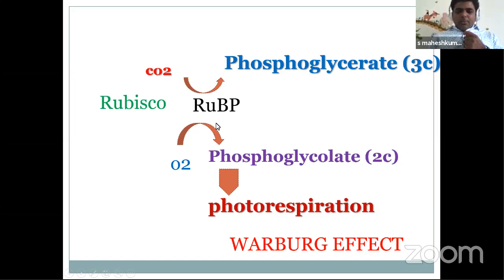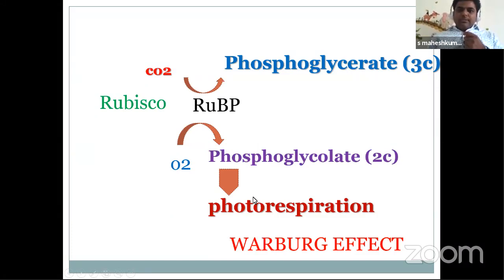When RuBP receives oxygen, the photorespiration process starts, and it is a very wasteful process for C3 plants. The productivity of glucose may reduce. This effect is called the Warburg effect. So in C3 plants, due to this photorespiration, there is less productivity.